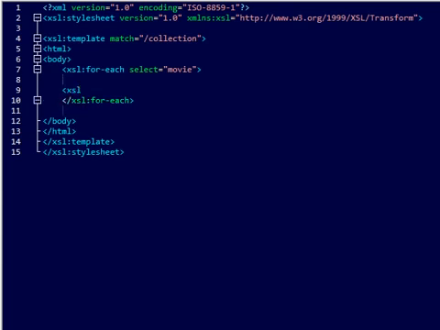And what we do is use XSL value of, and then the select. Again, we're doing another select. So for the first one, we'll do title. And we'll want to close this tag.